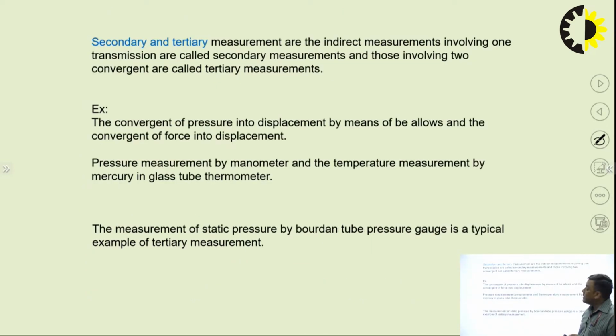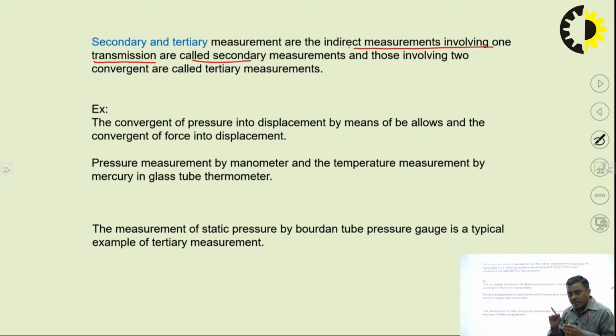And secondary and tertiary measurement. Measurements that are indirect, involving one transduction or transmission, are called secondary measurement. As I told, if I have to measure the temperature of this room, that is not directly or primarily available with me; that will be available with one transduction, one transmission. It means the length rise of the mercury is getting converted, calibrated with respect to the temperature rise. So that's what the secondary is. So if one transduction, one transmission is there, then this is the secondary type of measurement. If more than one, then it is the tertiary measurement.